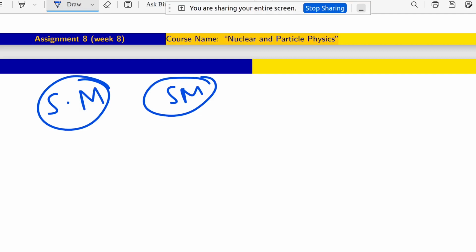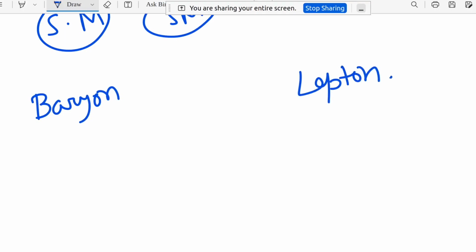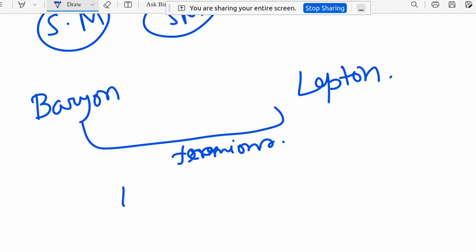But among these 100 or more than 100 particles, there is a similarity between these particles. What are the similarities? Some particles are baryon in nature, some particles are lepton in nature. As a whole, these are the fermions. Some particles are also scalar in nature. These types of things are there. So fermions and bosons are there. So we can group all the particles in some different species.